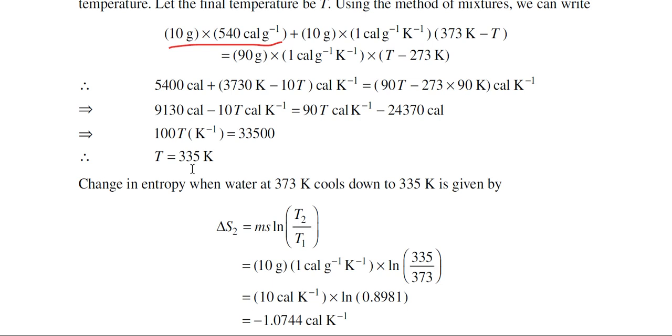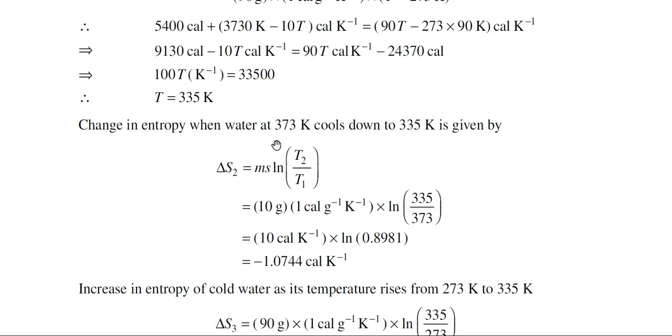So, in this step we have calculated the temperature of the mixture in equilibrium. Now, we have to calculate the change of entropy for the hot water when it is cooled down from 373 Kelvin to this particular common temperature. That is given by delta S2 is equal to m into s into ln T2 by T1. This is mass, this is specific heat, T2 is the final temperature, T1 is the initial temperature. So, this one is delta S2,